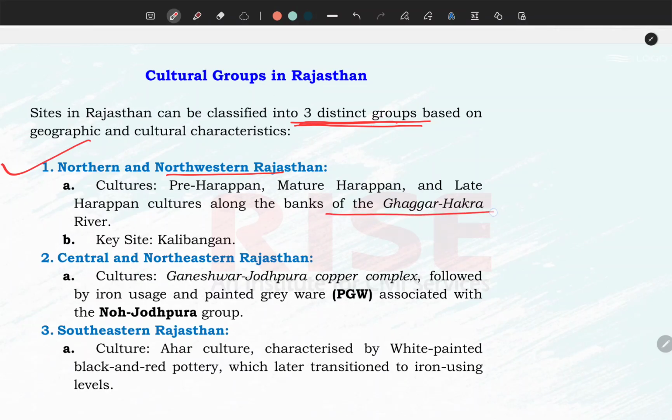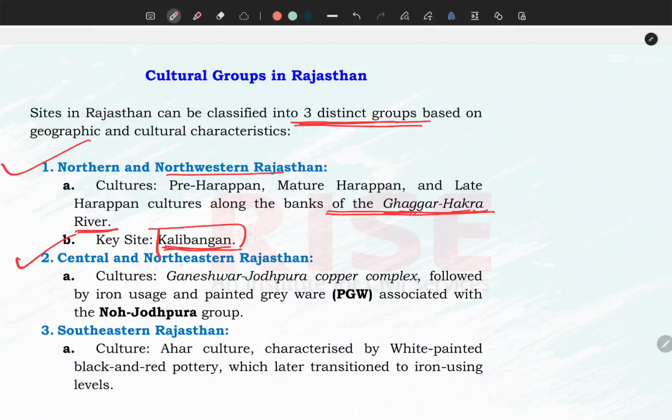The settlements of that period are found along the Ghaggar-Hakra river. Ghaggar river is known as Hakra in Pakistan, and Ghaggar in Rajasthan. So most of the settlements and colonies are in the valley areas or the river belt area of this Ghaggar-Hakra river. The important site is Kalibanga, which is known as one of the major IVC, Indus Valley Civilization, sites.